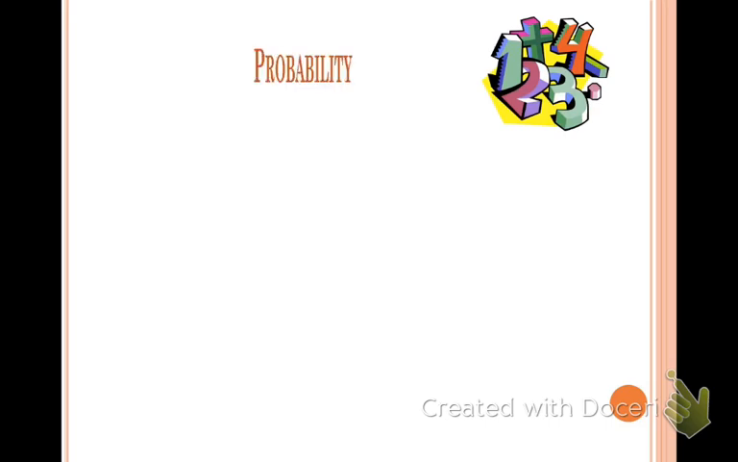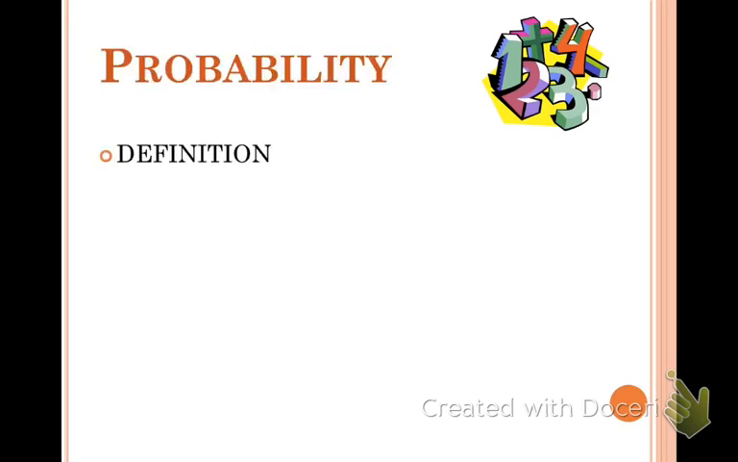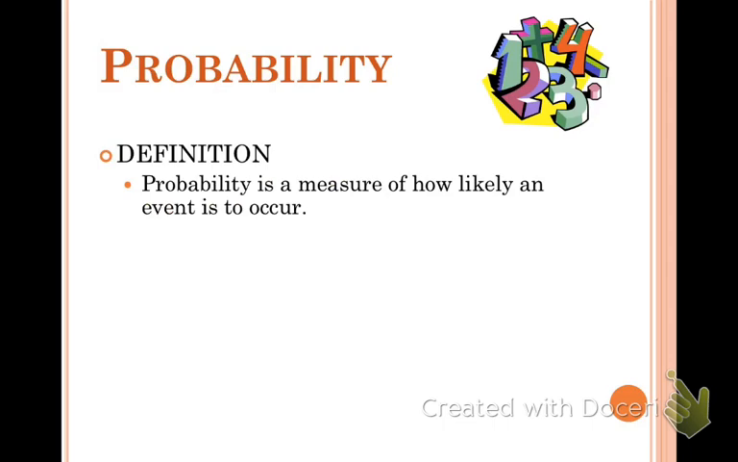All right, probability. What in the world is it? First thing we need to do, what's the definition? Well, the definition of probability is very simple. Probability is the measure of how likely an event is to occur. So how likely it is that something's going to happen. That's all it is.